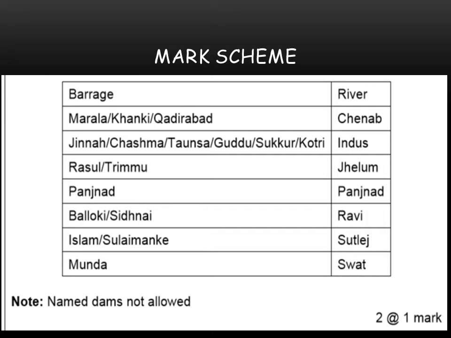You can see at the bottom of the page, a note named dams not allowed. You are not asked here about the names of the dams, as I've told you about the difference between the dams and the barrages. They are asking about the barrage, so you will get 1 mark for the barrage, and 1 mark for the name of the river, but the river should be mentioned on which the barrage is built.